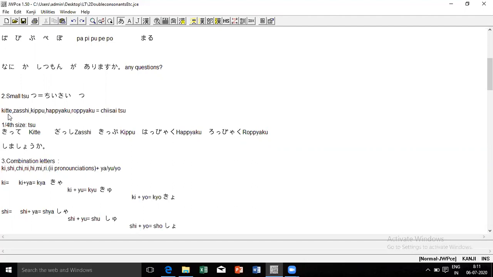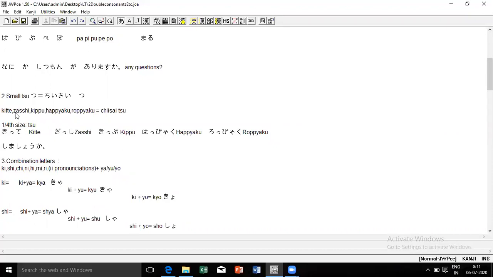there you have to add a Chiisai Tsu. So for example, kitte, I have written it like this. Ki should be written as it is. Then when double T appears, you write the Chiisai Tsu over there. And then again the last letter te will remain as it is. So kitte.